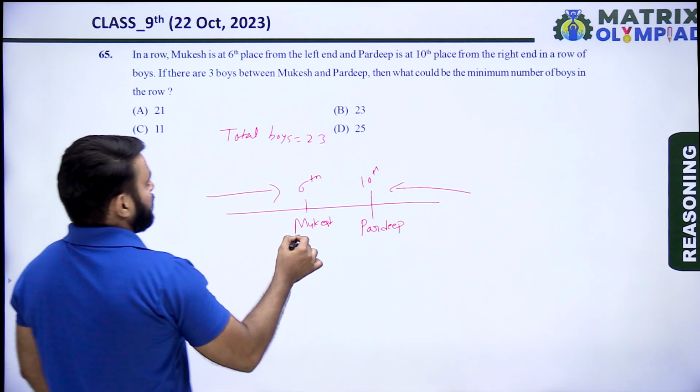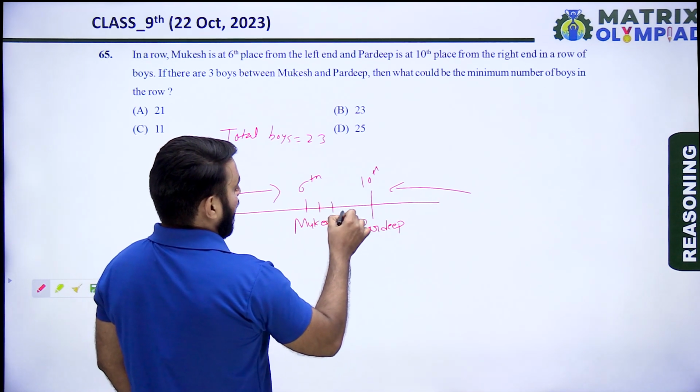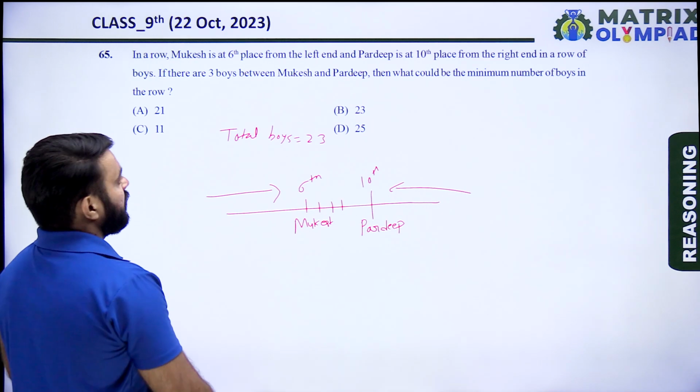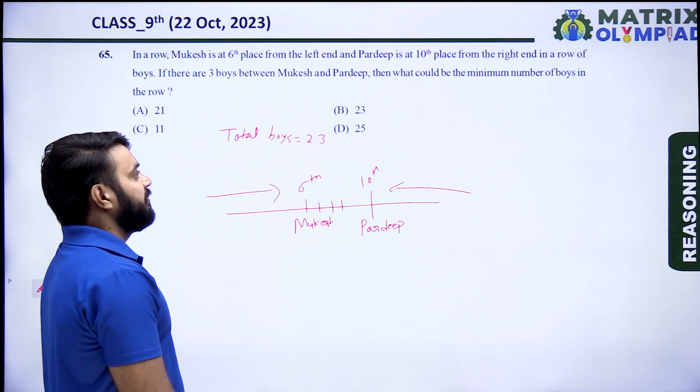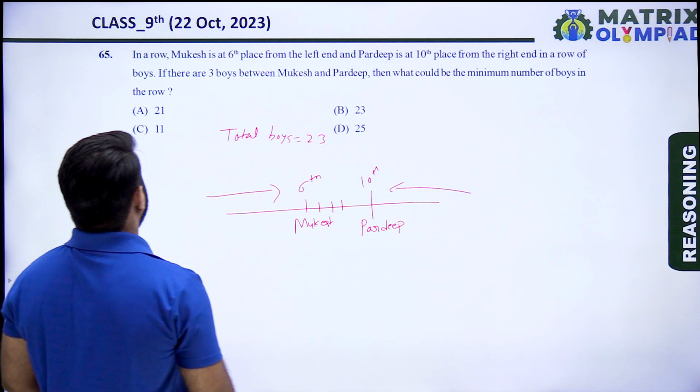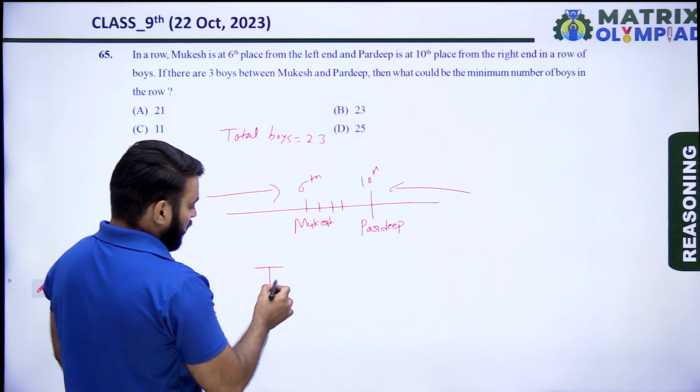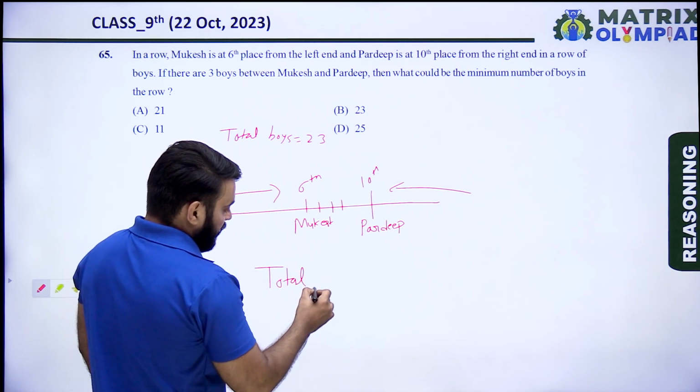If there are 3 boys between Mukesh and Pradeep, there are 3 persons between Mukesh and Pradeep. Okay, then what would be the minimum number of boys in the row? So find the total number of boys.